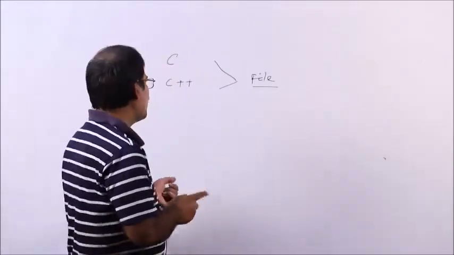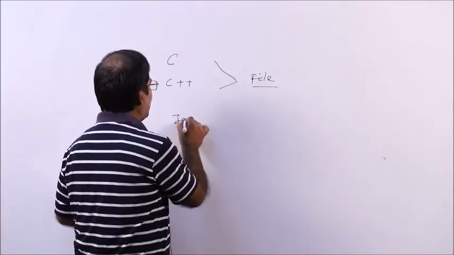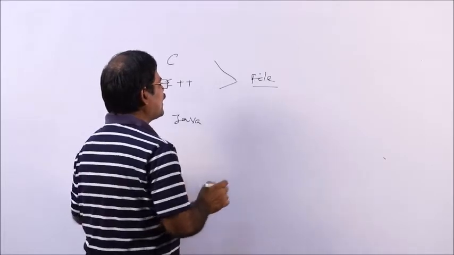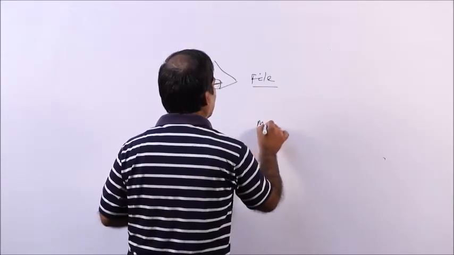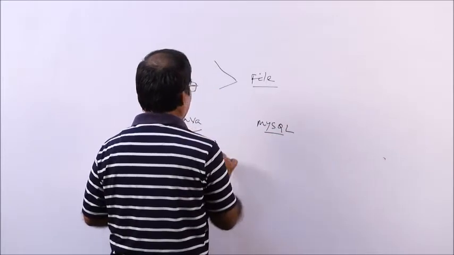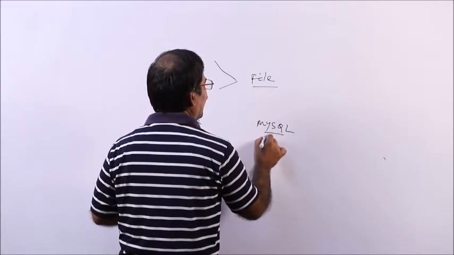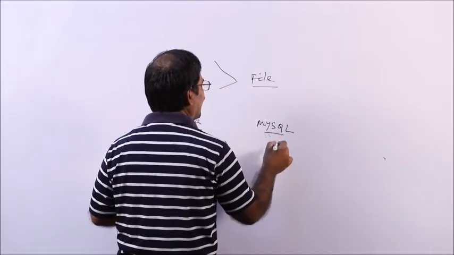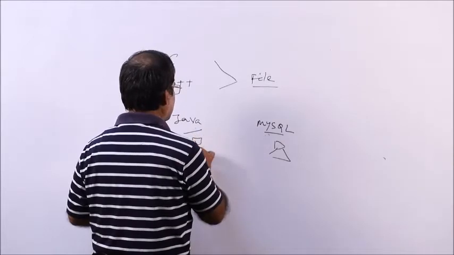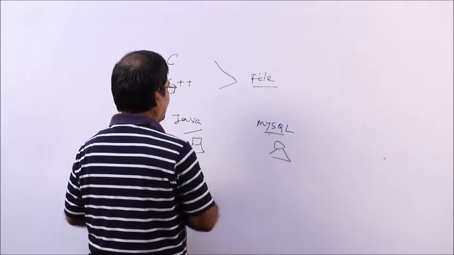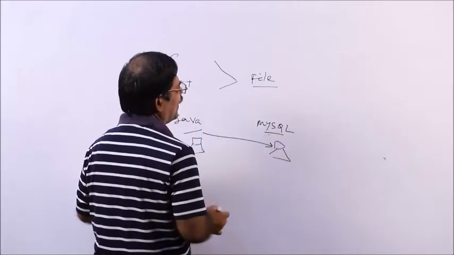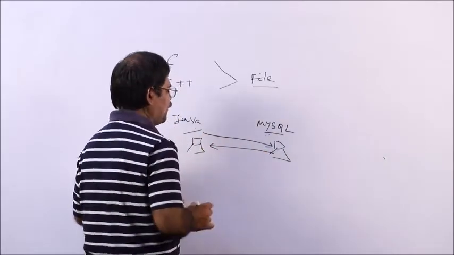But suppose you are using the Java language. From Java I can directly connect to a MySQL database. Java is here and the relational database is somewhere else. You write the program in Java, and automatically it will store in the MySQL database or retrieve from this database.